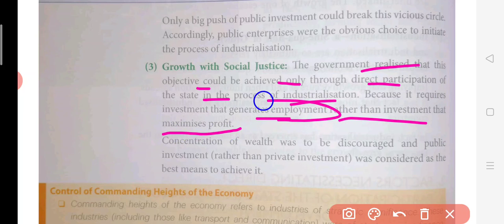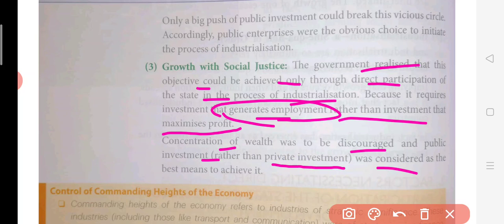So what is the welfare? See, growth with social justice means growth. If the growth is going on, suppose every company is purchasing machinery and going for a huge amount of production, then definitely the GDP will rise. But the social justice will not be there. The people will not get employment. So here the first thing we should look out for is that there should be some growth in terms of employment in the country, and the focus should not be only on profit maximization. Okay, so concentration of wealth was to be discouraged, and public investment preferred rather than private investment.